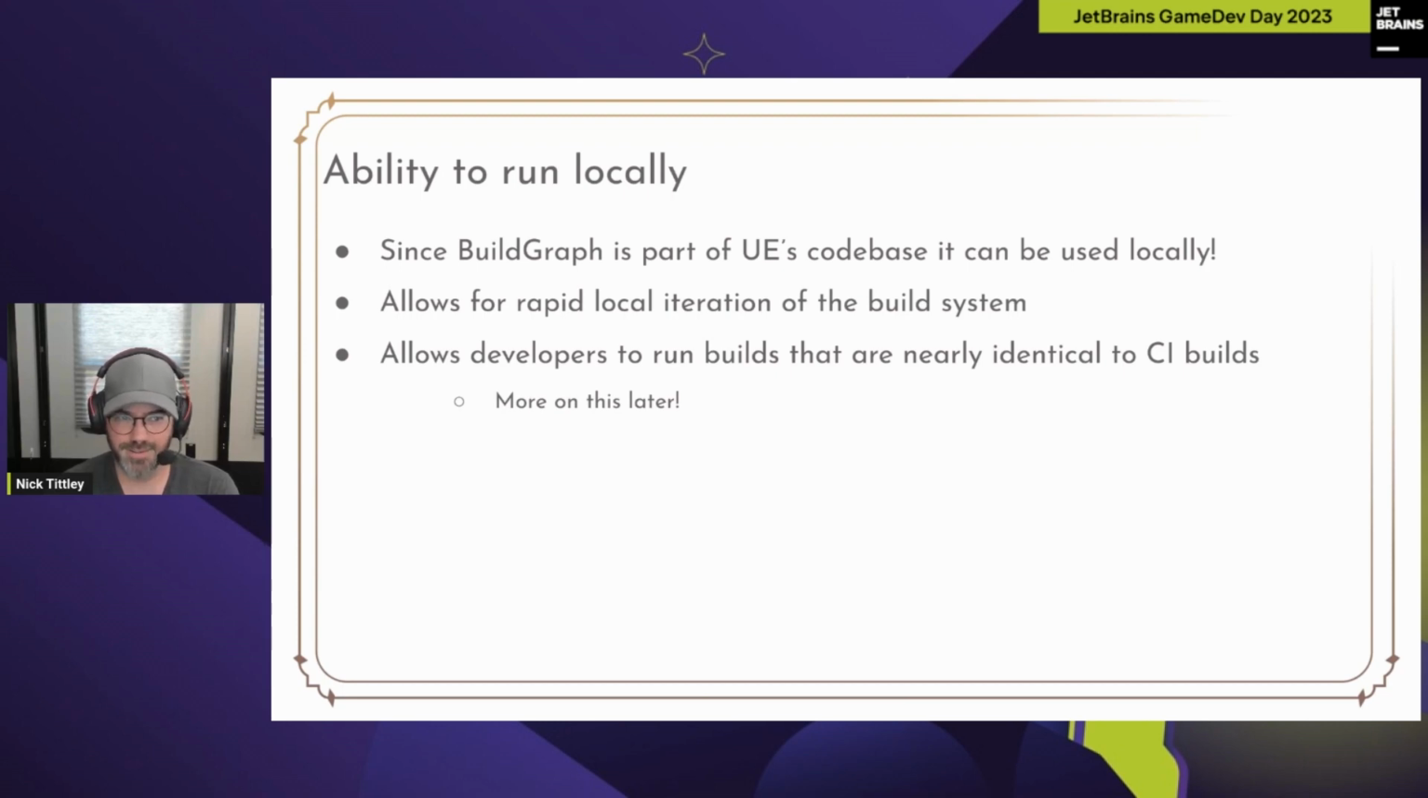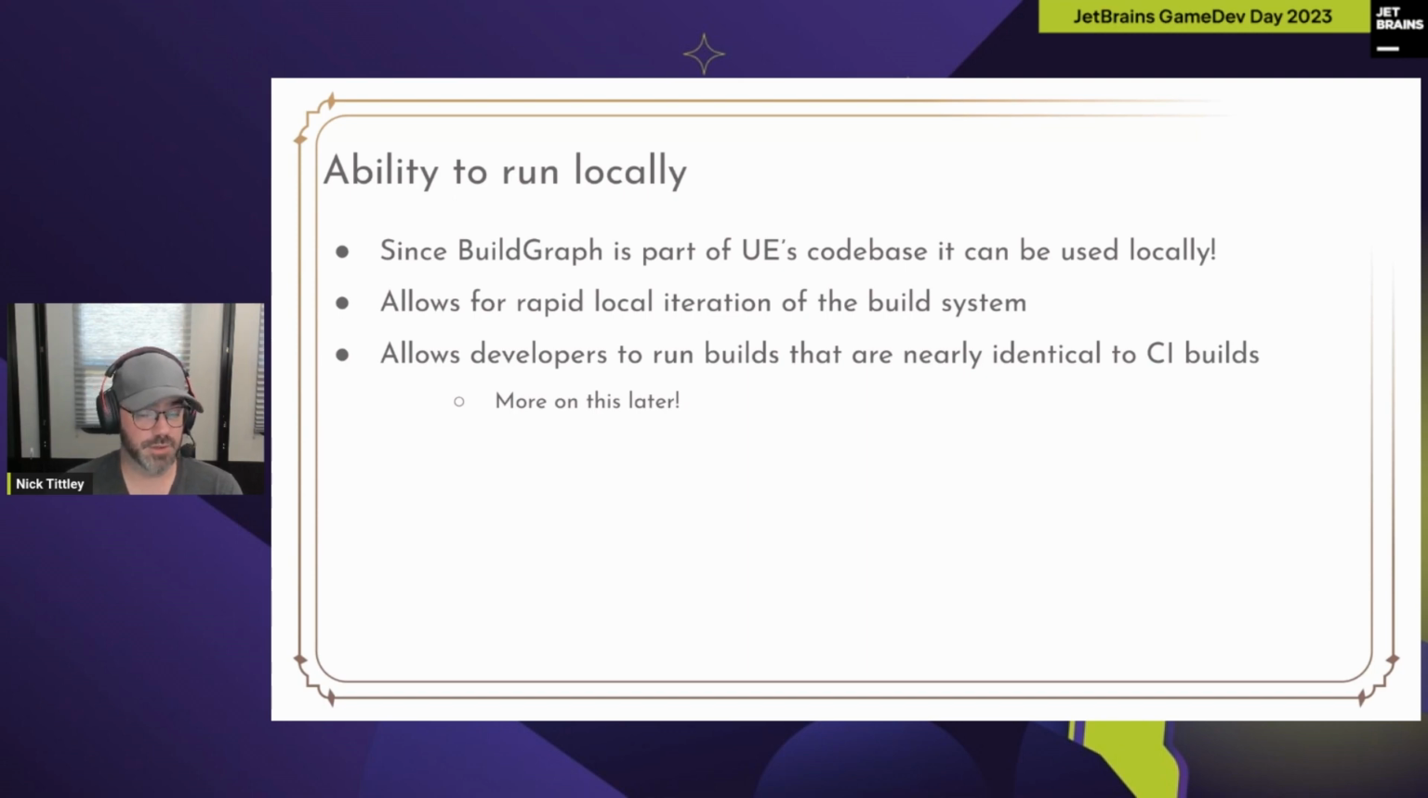So for most of the build systems I've encountered in my career so far, the way you debug them is to submit to the build farm and hope it works. And that's a very, very slow turnaround. Not great. With BuildGraph, you can test it locally, and it is nearly identical to an actual CI build.